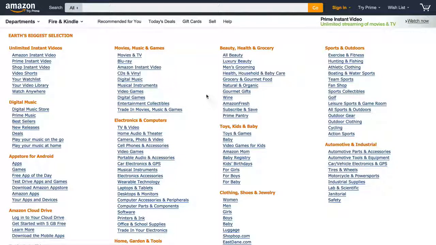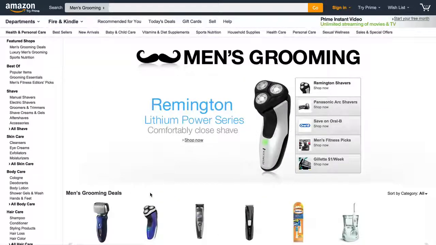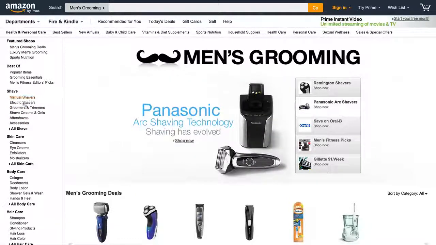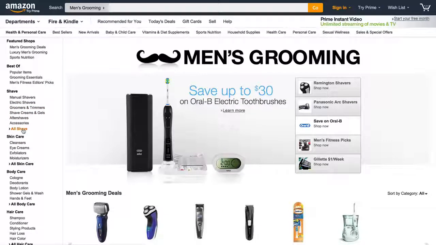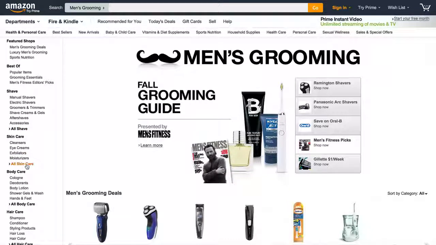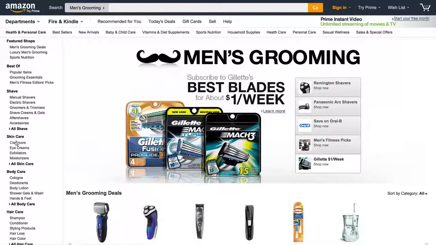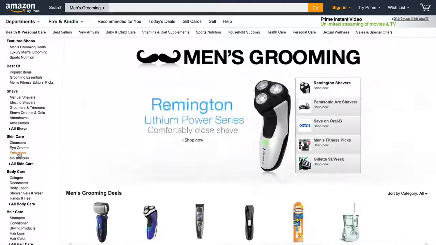In this case, I'll just click one of these. I'll click men's grooming just to see what's inside of here. So up here you're going to notice that there's a lot of different things. Shavers, manual shavers, electric shavers, groomers and trimmers, shave creams and gels. All those alone could be niches in themselves and lucrative businesses as either an affiliate or as a merchant. Right down below you're going to see skincare cleansers, eye creams, exfoliators.